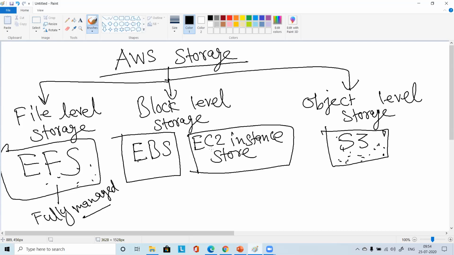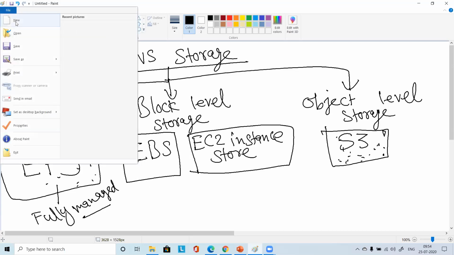Now we'll do practicals, but let me explain this EBS. There are certain more things related to this. So shall I wipe this page off? Yeah. Okay.